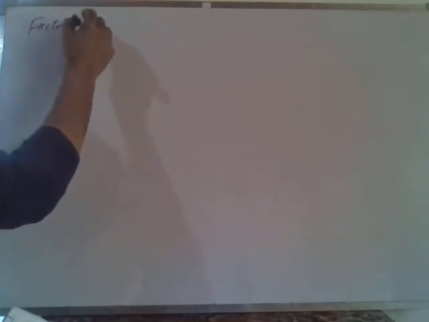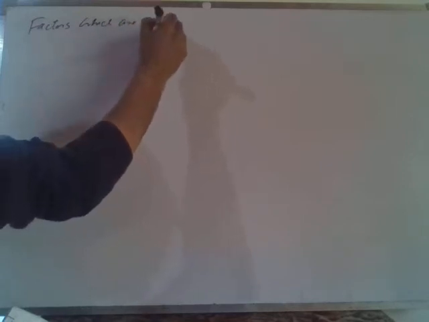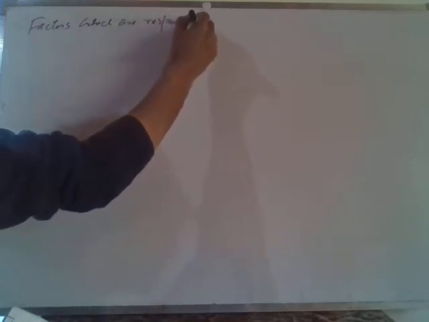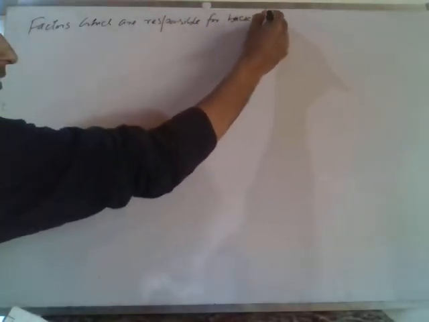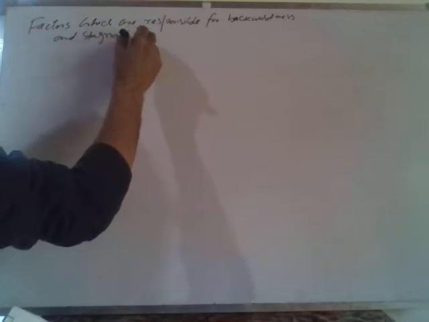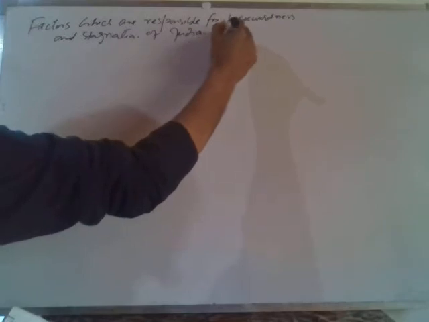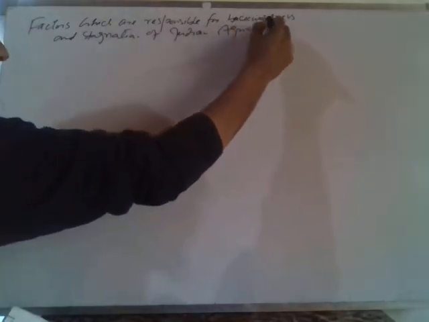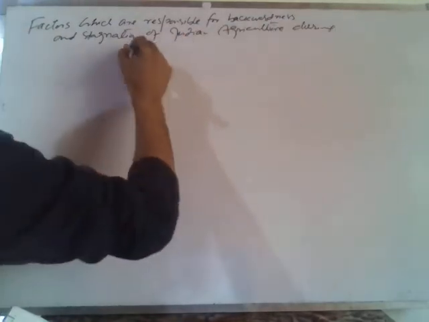What are the factors which are responsible for backwardness and stagnation of Indian agriculture during British rule?